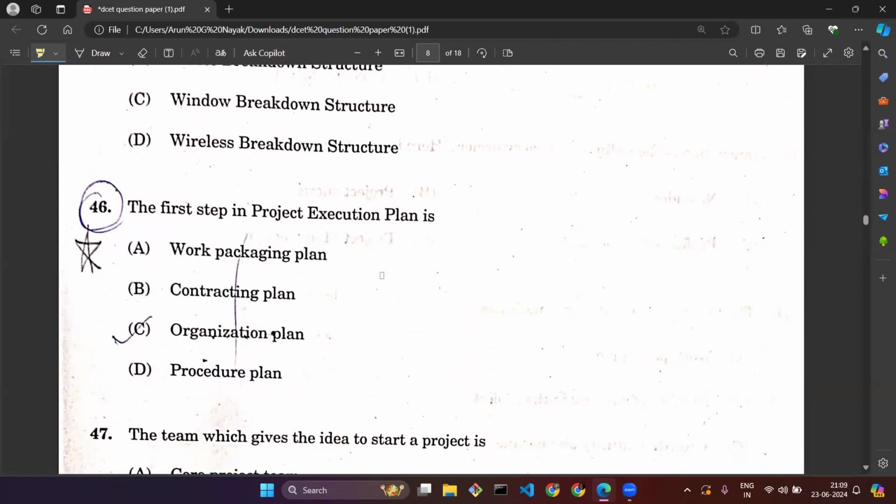What is the first step that you take up in a project execution plan? The first step we always take is contracting the plan, whether it is a social project, enterprise project, large project, or small project. We go with contracting a plan as the first step.